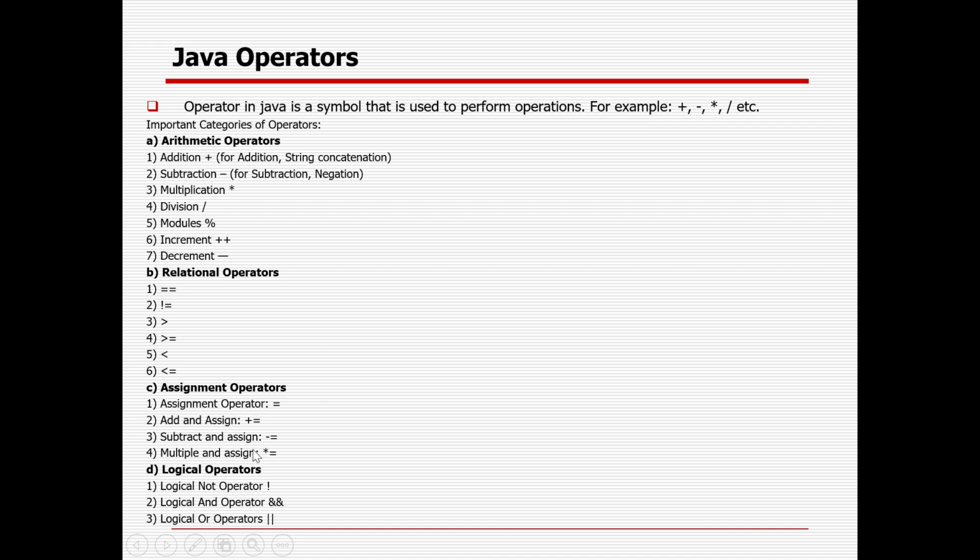Then next one is assignment operator. In case you are using plus plus or minus minus, it will increment by 1 at a time. But in case I want to increment by 5, 10, or 20 at a time, how can I deal with that?